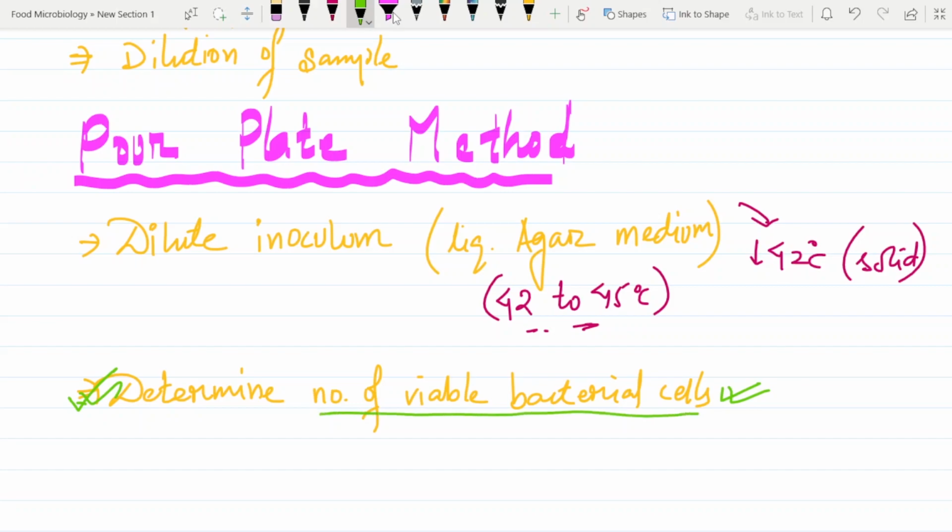This is very important, so you have to understand this one. This is the main objective. And in this pour plate method, only surface colonies develop. Only surface colonies develop, simple as that.